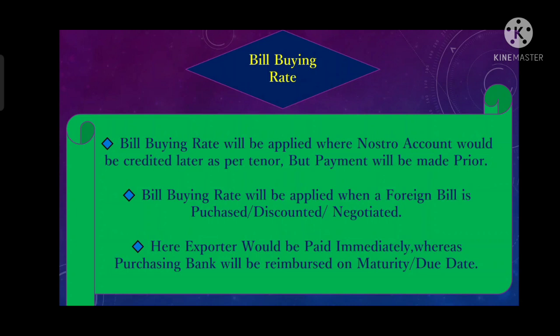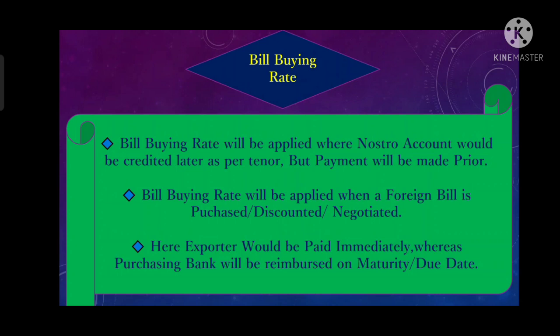So what will happen in this bill buying rate? As in TT buying rate, our nostro is already credited, but in bill buying rate, our nostro is not credited, but it will be credited on the maturity date, right? So here the exporter will be paid immediately, but the bank will be reimbursed on the maturity date, right?